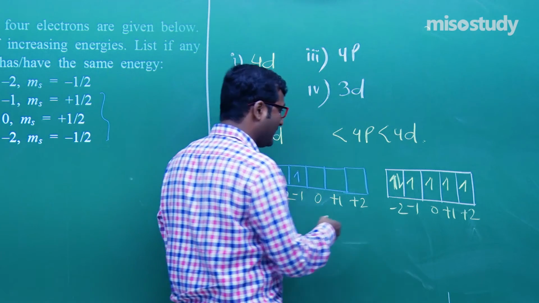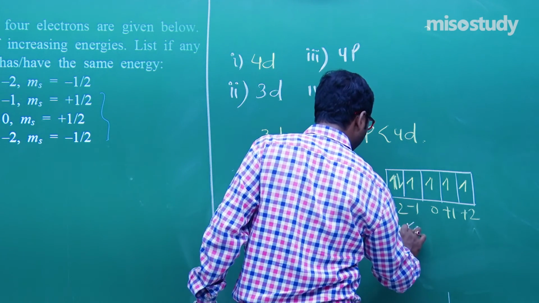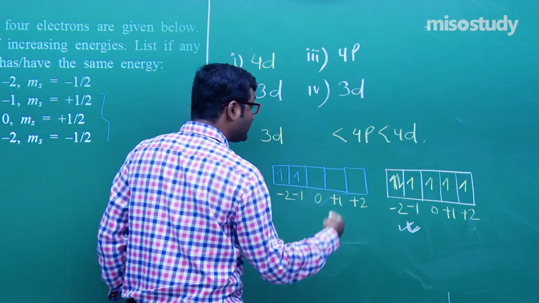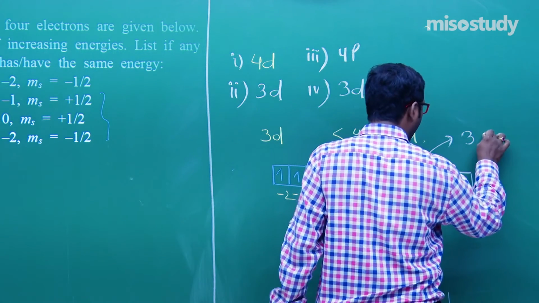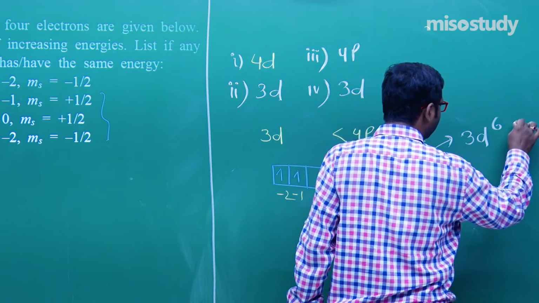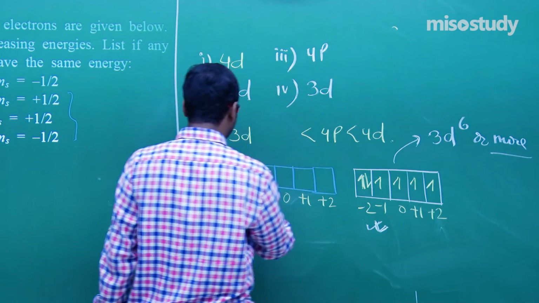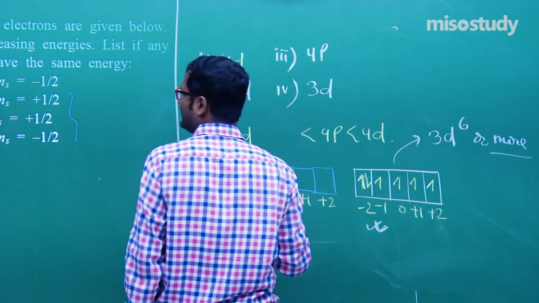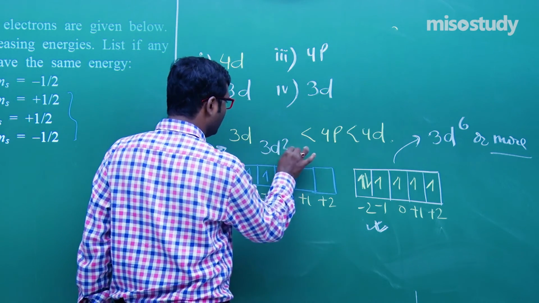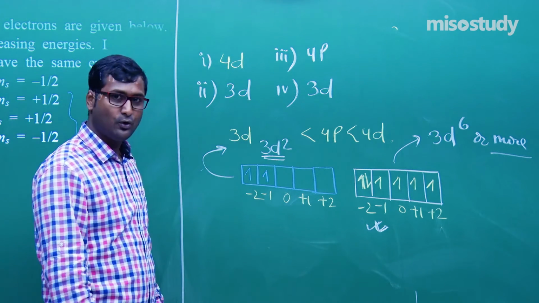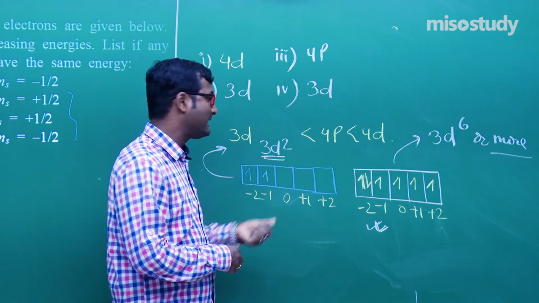That means to say the last one contains more electrons, that is, the electronic configuration may be 3d6 or more, and this one contains 3d2. Clear to you? So in this case, it will have less energy.